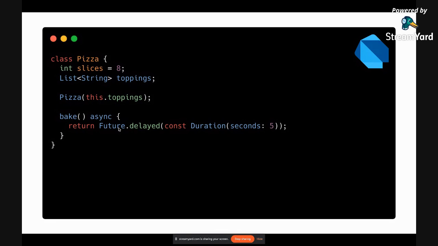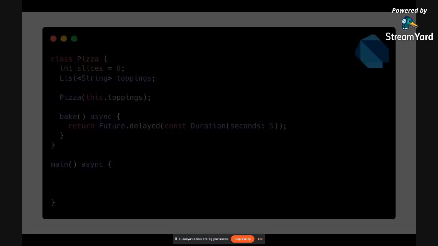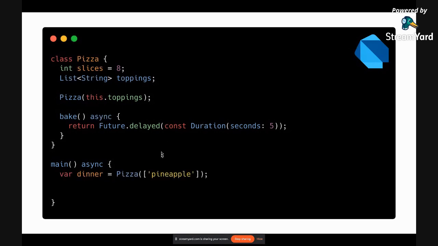So in JavaScript or TypeScript we call it promise, similarly we call it a future in Dart. And then there is a delay, and we have specified the duration as 5 seconds. Then again we have a main method, and that is again asynchronous. Now this is how we actually create object in Dart. There you will see that the new keyword is not here, which was there in TypeScript. So basically in Dart it is optional, so you can use it or remove it. Both of them work fine.